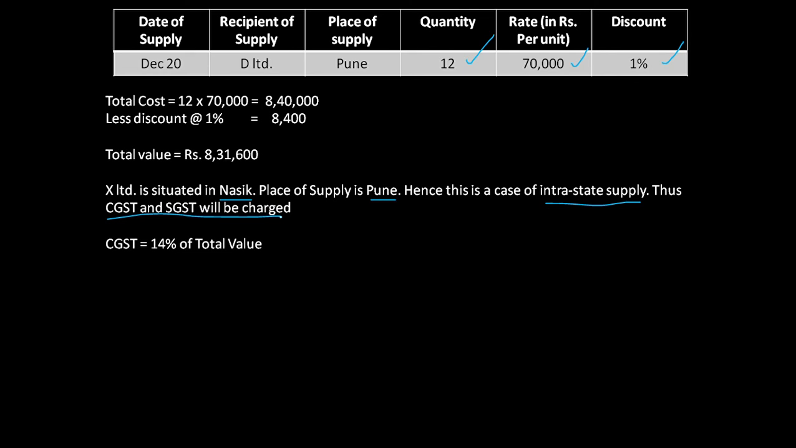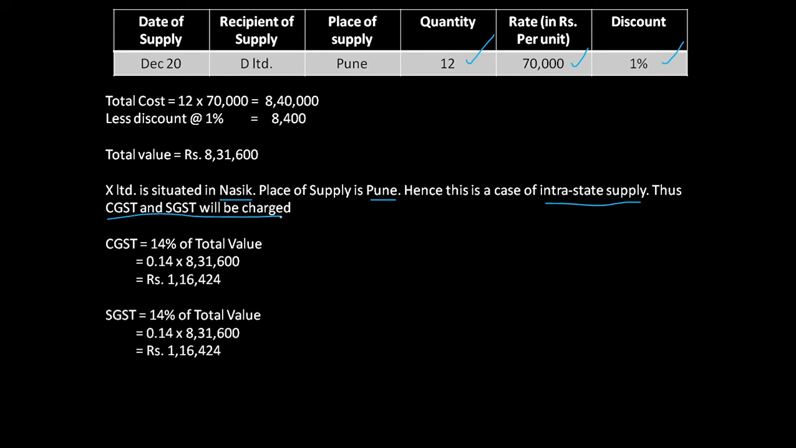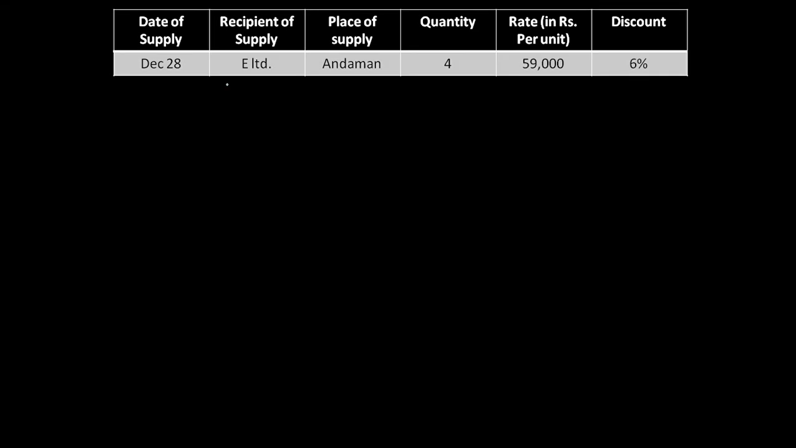So CGST is 14% of total value, which comes to 1,16,424. SGST is 14% of total value, which comes to again 1,16,424. Clear? Let us move to the last case.